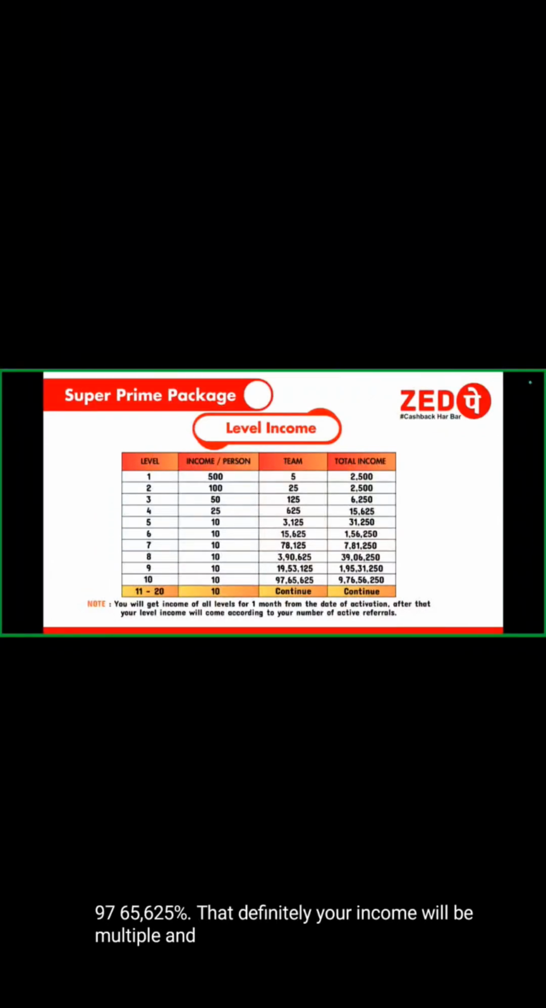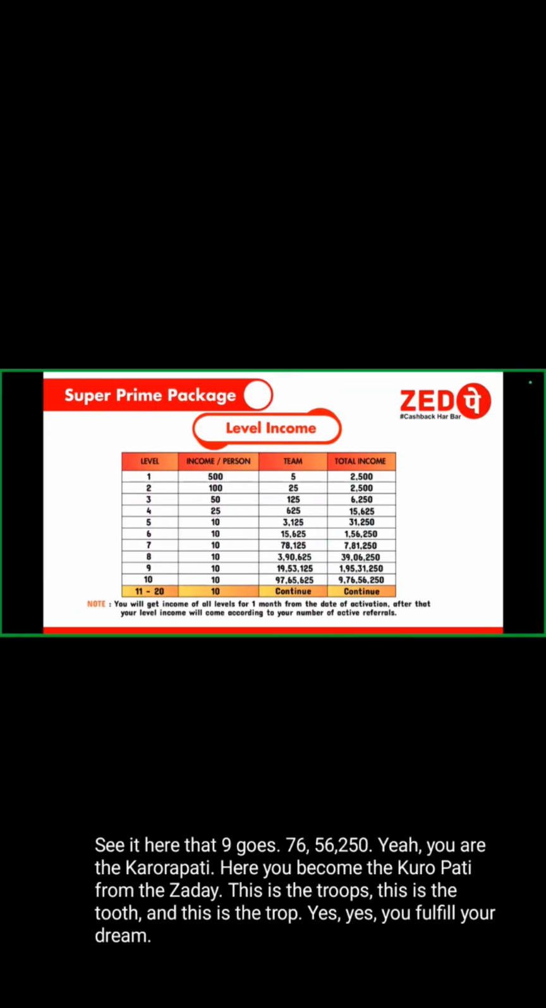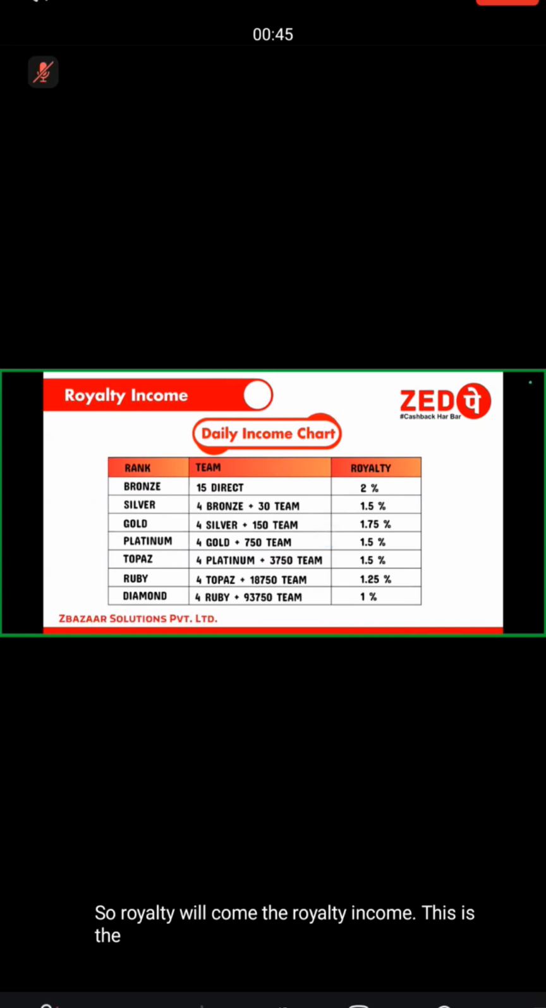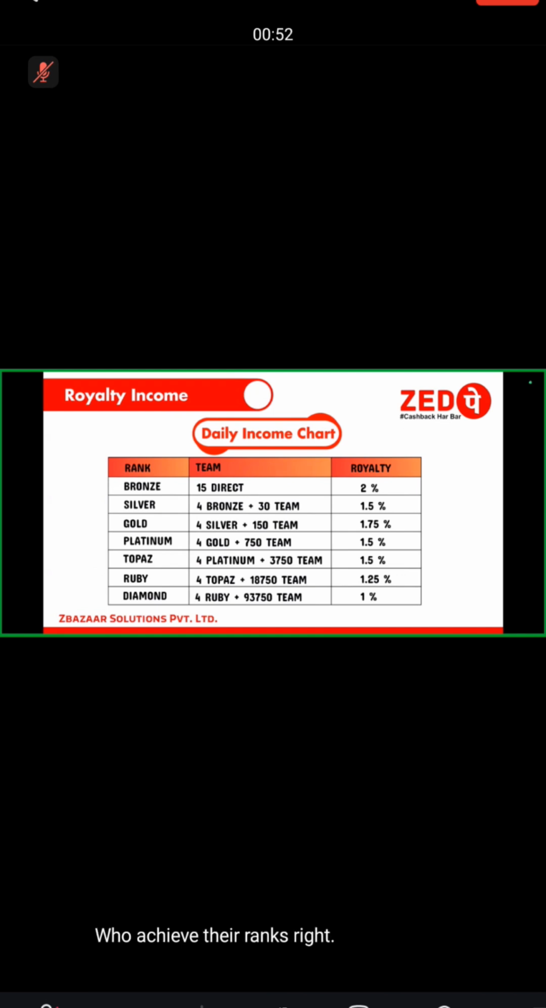Crores. Definitely, you see it here: 9 crore 76 lakh 56,250. Yeah, you are the crorepati here. You become one, right? So royalty income. This is the daily income chart. Yes, that is giving the daily income to the persons who achieve their ranks, right? So some ranks are written here.